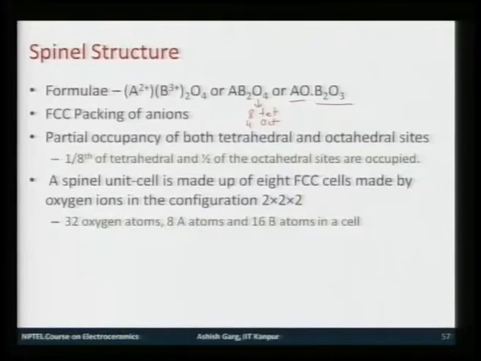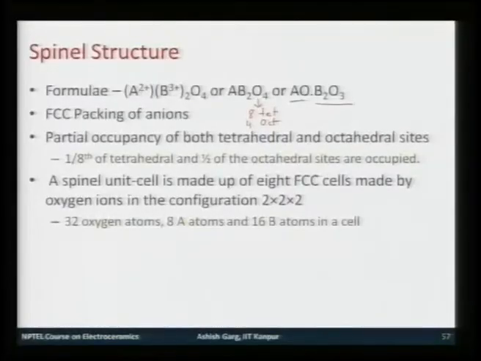Now, in this structure, you can see from the stoichiometry that not all interstitial sites can be filled. In one type of spinel structure, one particular site is filled by one cation and another particular site is filled by another cation. In another kind of spinel structure, there is mixed occupancy at one site, not on the other, and we will see how it changes in the 2 spinel structures.